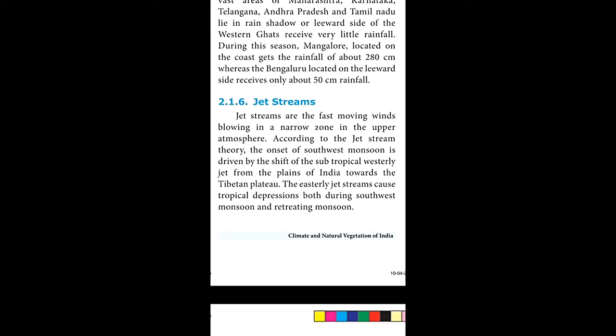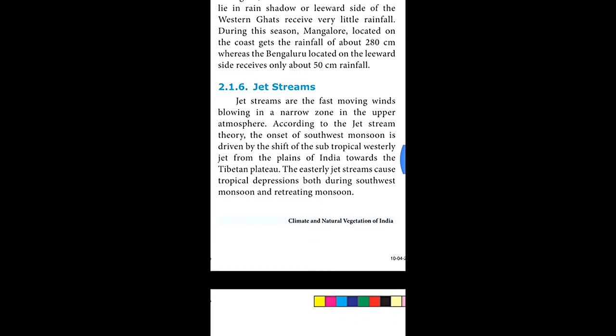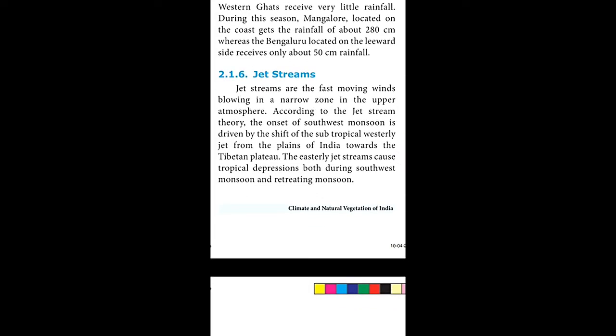One set of southwest monsoon is driven by the shift of the subtropical westerly jet from the plain of India towards the Tibetan plateau. From the Indian plain, it goes to the Tibetan plateau because of the fast moving wind. The easterly jet stream causes tropical depression both during the southwest monsoon and the retreating monsoon. There will be depression because of the jet stream.